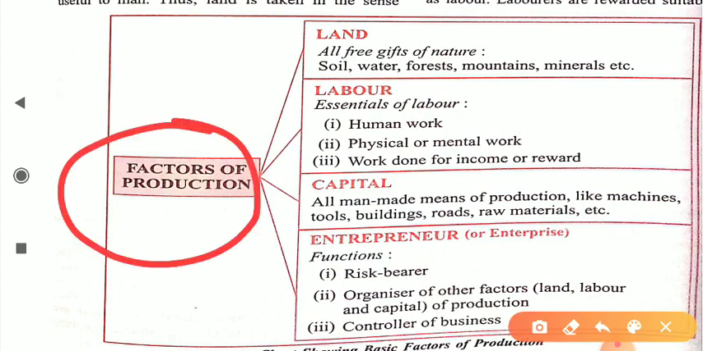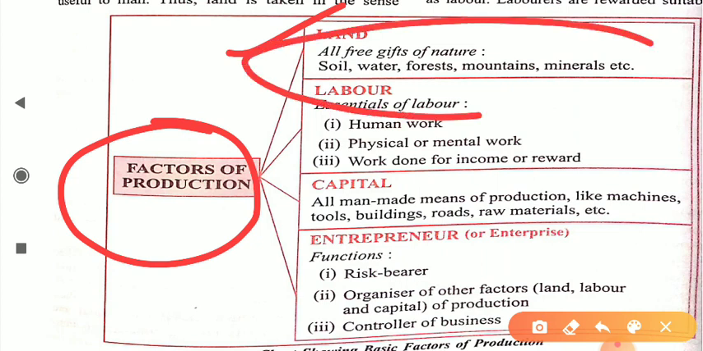Now dear student, the factors of production, first we have land. All free gifts of nature like soil, water, forest, mountain, mineral, all are part of land. So if a farmer has land, or if a tenant has land, it simply means the water, the soil, the forest, the mountain, the mineral, whatever is in our earth in the form of these things, it simply represents the part of land.